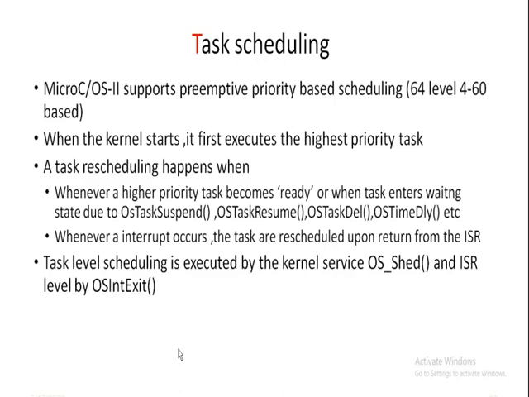Whenever a higher priority task becomes ready to run, or when a task enters the wait state due to the invocation of a system call like OS task suspend, OS task resume, OS task del, OS time delay, OS time delay HMSM, or OS time delay resume function. Whenever an interrupt occurs, the tasks are rescheduled upon return from the interrupt service routine.